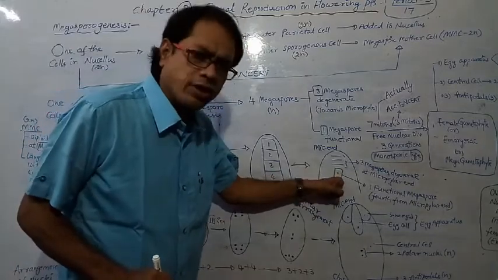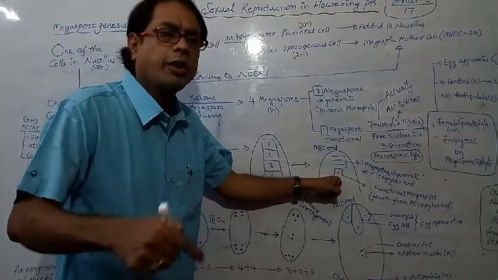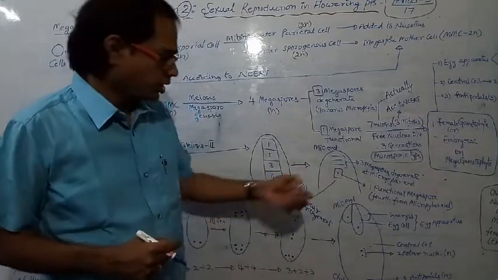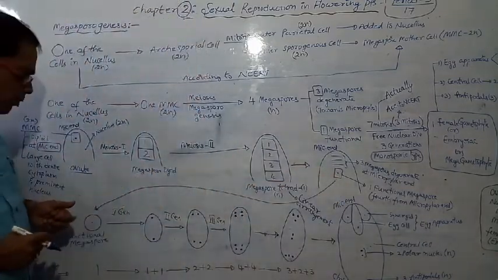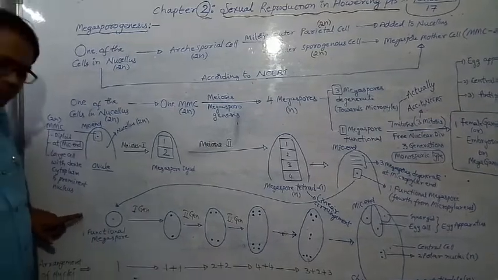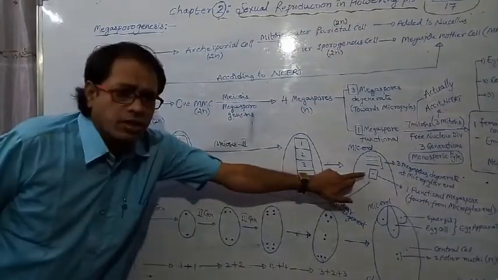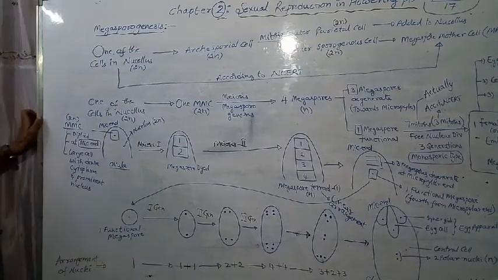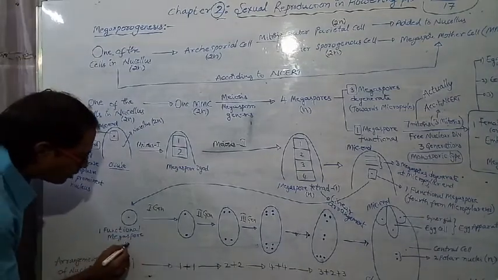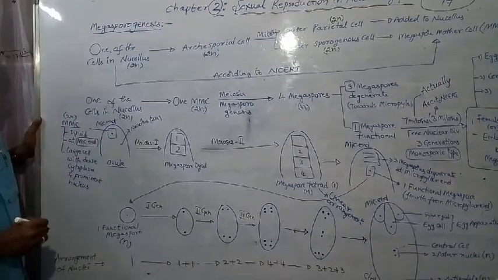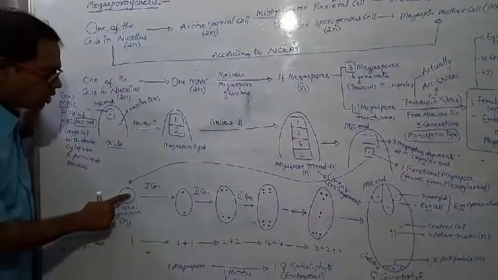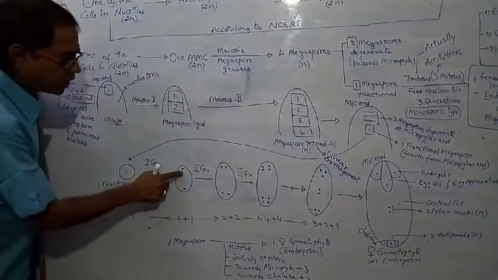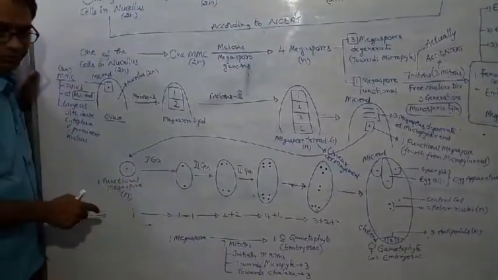So this one functional megaspore later produces the female gametophyte. How does it produce it? I am going to explain in a diagrammatic way. See, this is the one functional megaspore. What is the ploidy of the megaspore? Haploid. It undergoes first mitosis and produces two nuclei.